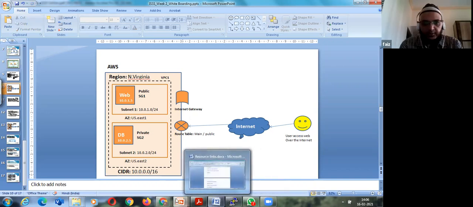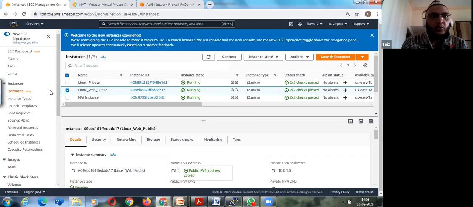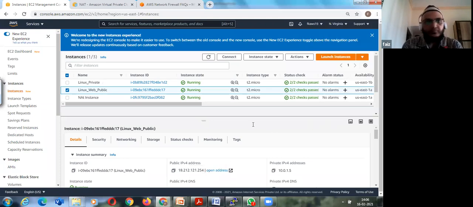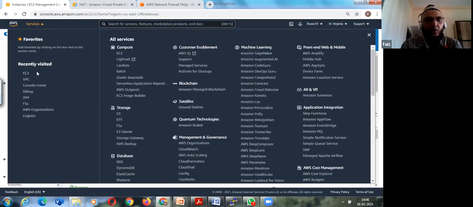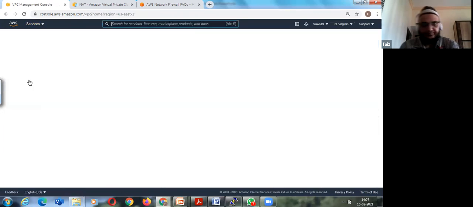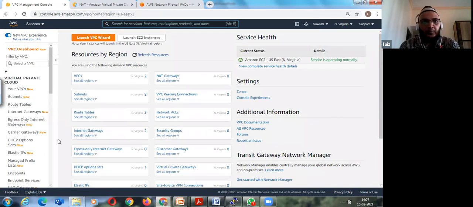So just to go into the console. This is what we created yesterday. My screen is visible to everybody, right? Yes, sir, it's visible. So I had my Linux web public and my Linux private. Whatever we explained, we did it under VPC.